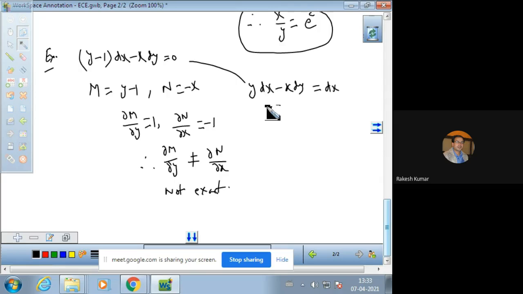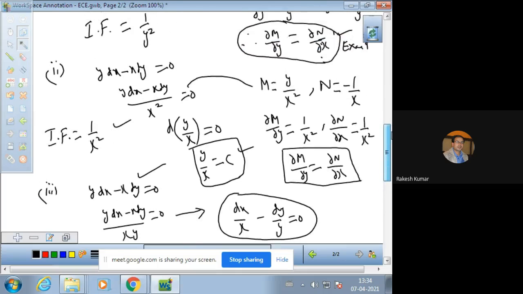We have already studied the integrating factor of this term, and you can multiply this with 1 over x square, as we have discussed in sub example number 2.